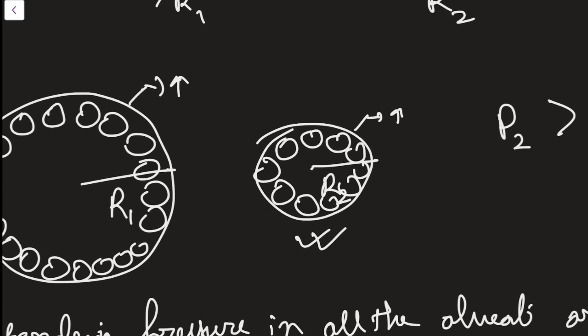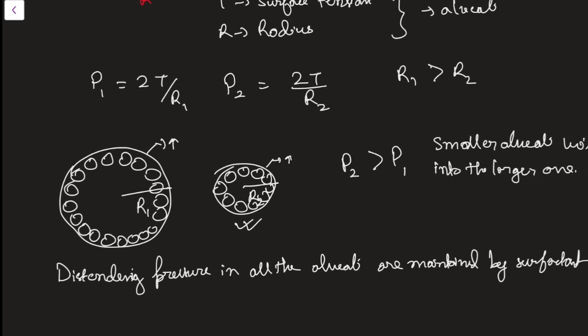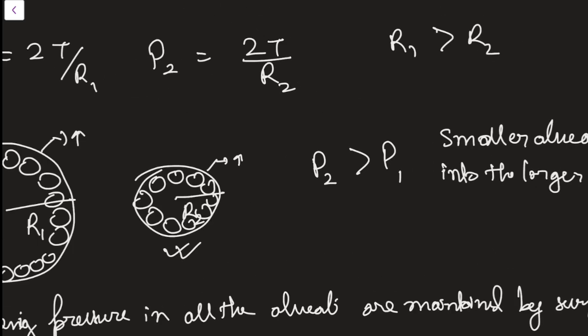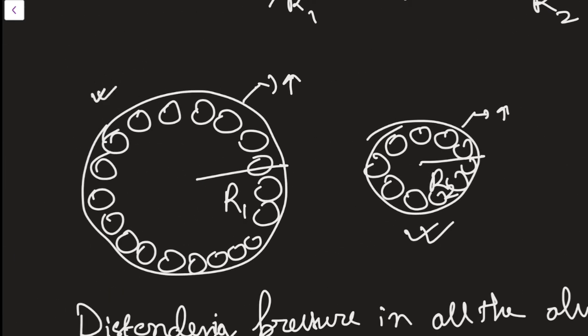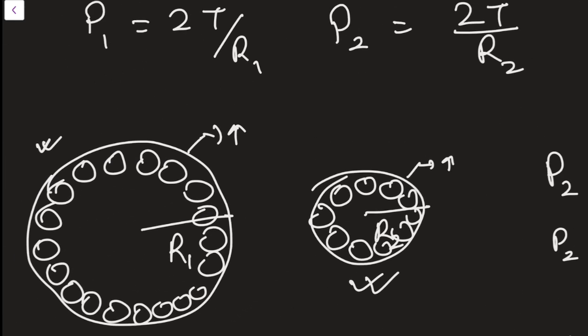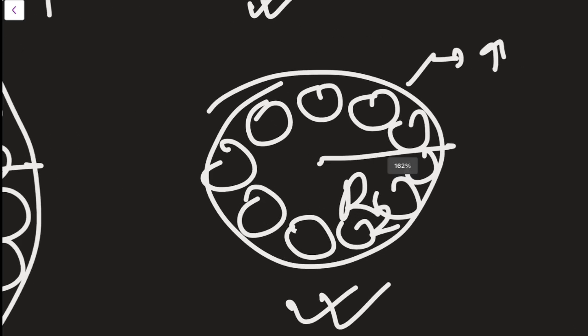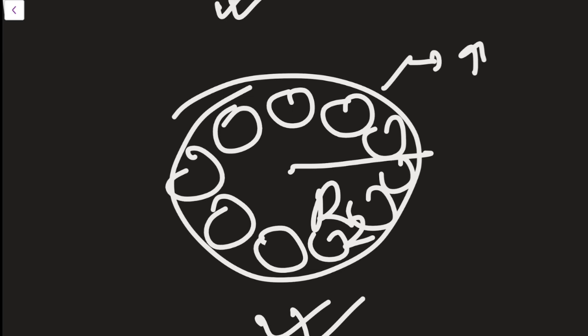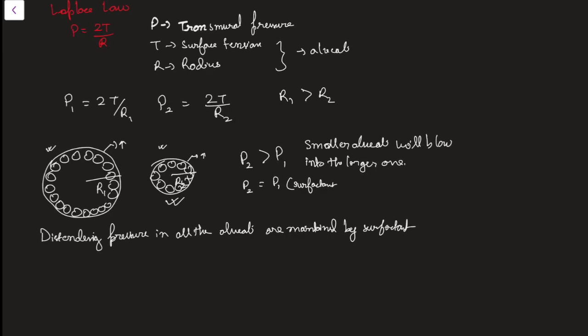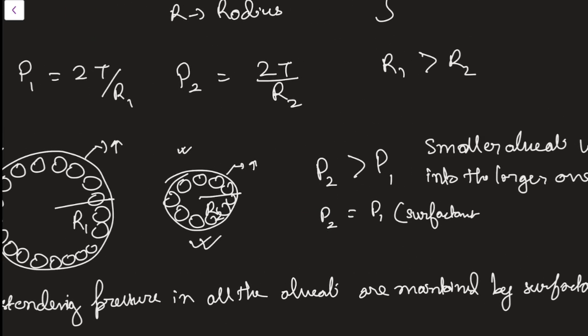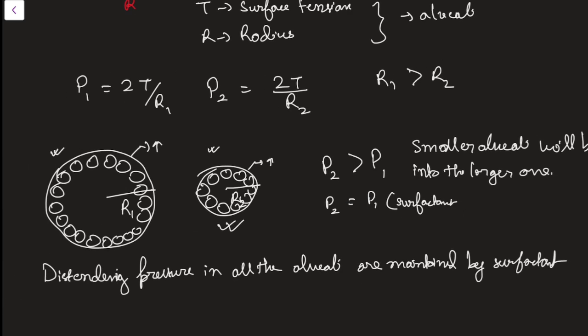Now, in the alveoli with larger diameter, the surface tension increases as the concentration of the surfactant is low. Whereas in the smaller alveoli, the surfactant molecule concentration is high. There will be low surface tension. Due to this, the surface tension to radius ratio will be unaltered. The distending pressure in both of them will be the same. Okay, means this P2 will be equal to P1 because of surfactant. Here the concentration of the surfactant will be low, here high. Since the concentration is low here, the surface tension will increase, and here since the surfactant concentration is high, surface tension will be low. In this way, the collapse of the smaller alveoli into the larger alveoli does not occur because of the surfactant molecules produced by the pneumocytes.